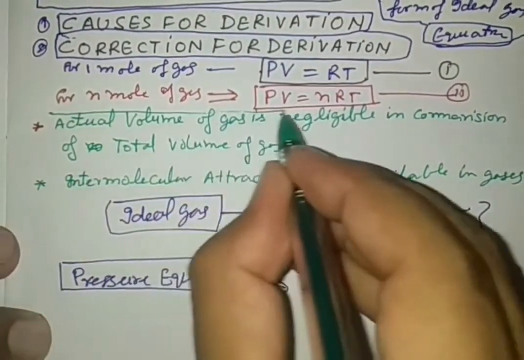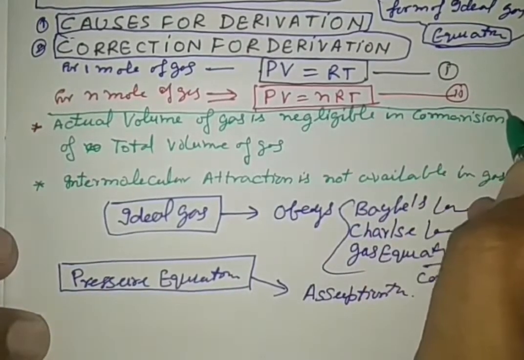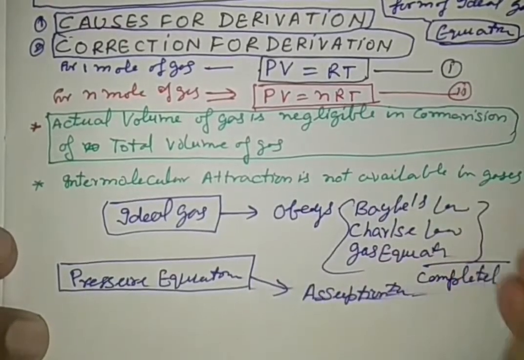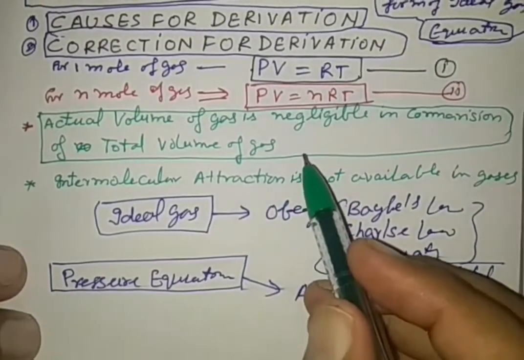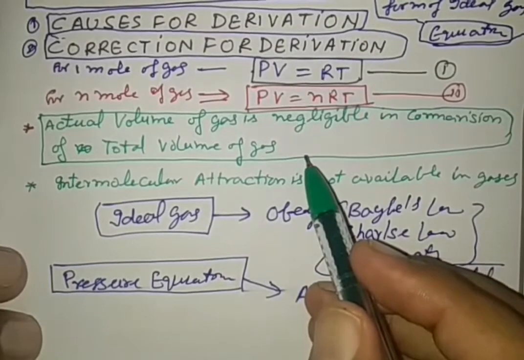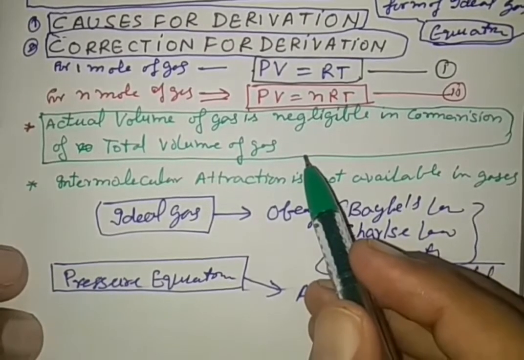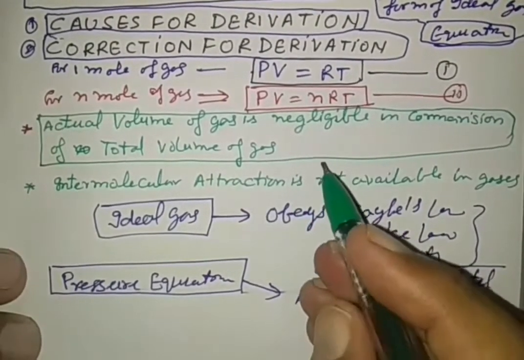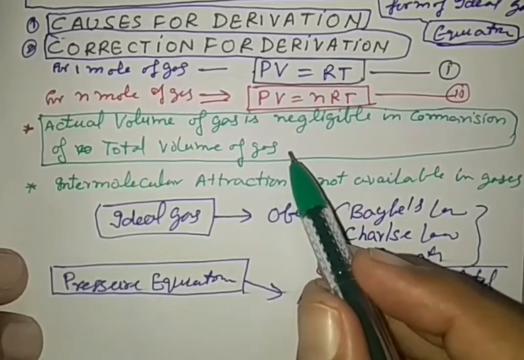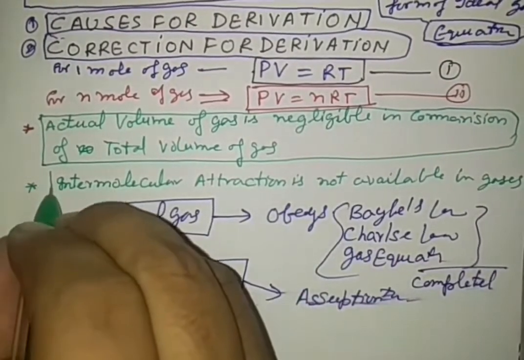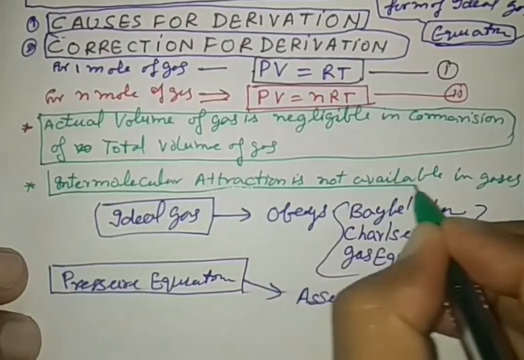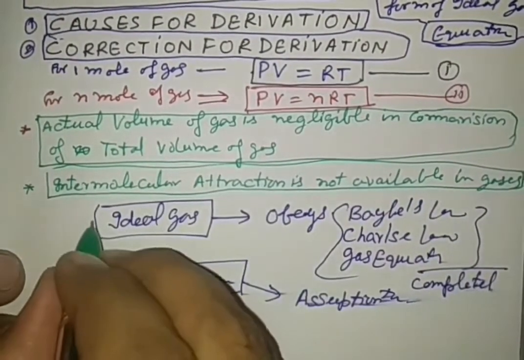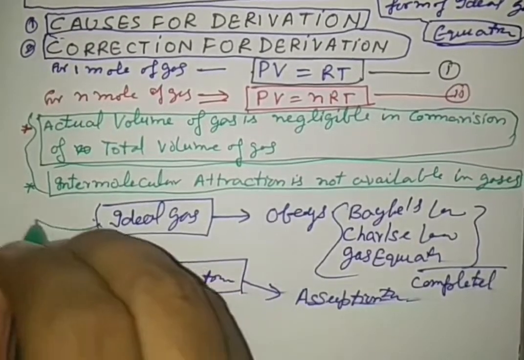First, the actual volume of gas molecules is negligible in comparison to the total volume of the gas. It means that a gas molecule has very little volume in comparison to the total volume, so the volume of a molecule is neglected. And second, no intermolecular force acts between gaseous molecules. This was the concept for the ideal gas.